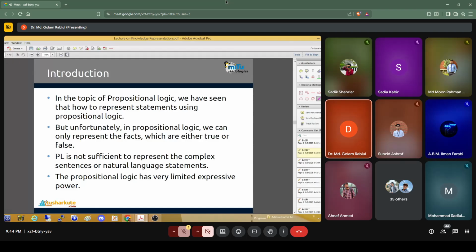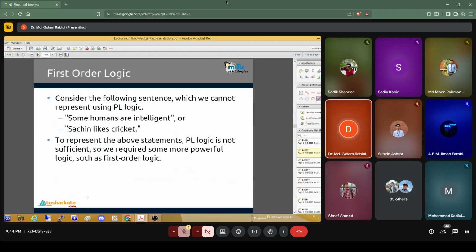Okay, so it means that it can only represent the facts, whether they are true or false. The propositional logic is not sufficient to represent complex sentences or natural language statements. So that's why it has limited expressive power. So we need something extra to represent different kinds of natural languages.